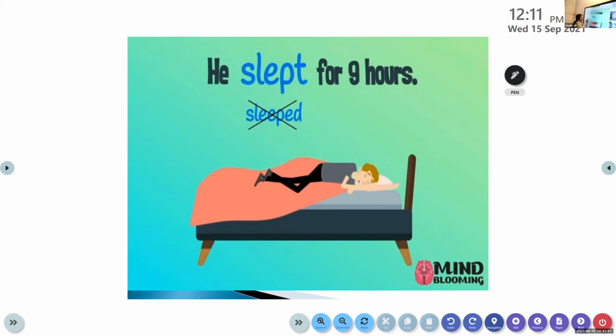What is the past tense of sleep, my dear children? Sleep. This form is wrong. For all the words I've told you, we can't add ED. S-L-E-E-P-E-D. This is wrong. What's the past tense of sleep? It is slept. Sleep is an irregular verb. I told you, irregular verbs do not end with D or ED. Their form changes. So here it is slept. So slept is in the past tense.